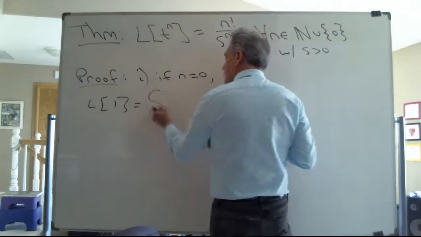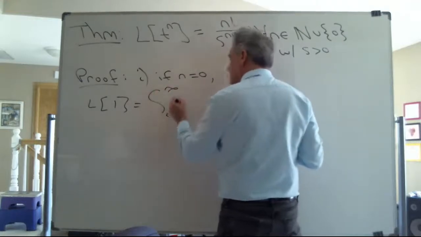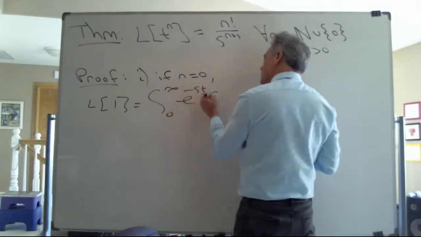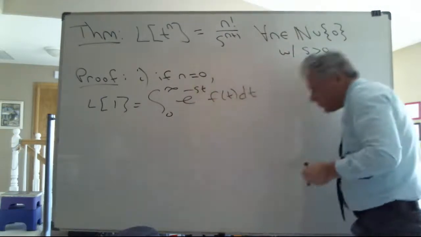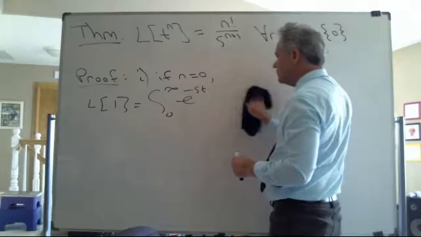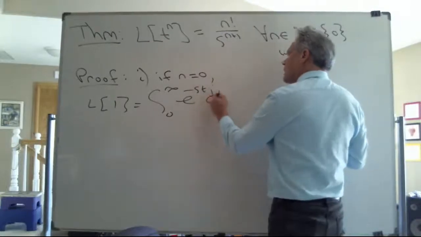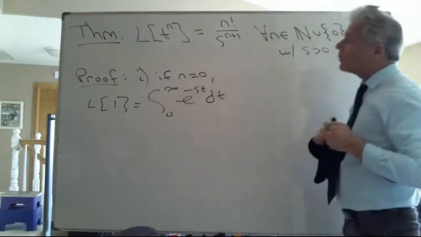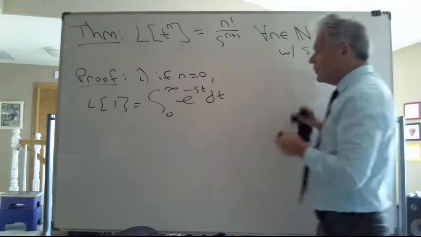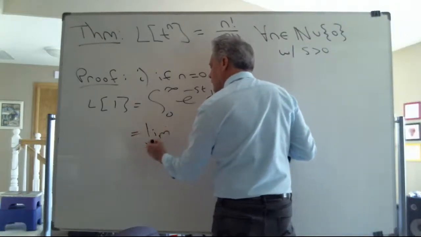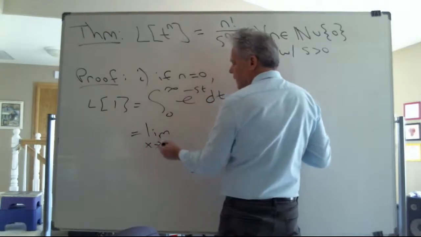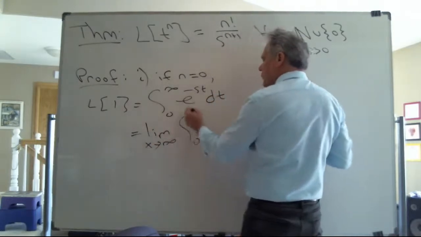But here's my definition, this improper integral, where in this particular example, that function f is simply 1. So there is the simple improper integral I need to evaluate. To do that, I will, in my usual fashion, rewrite the improper integral as a limit of a proper integral.